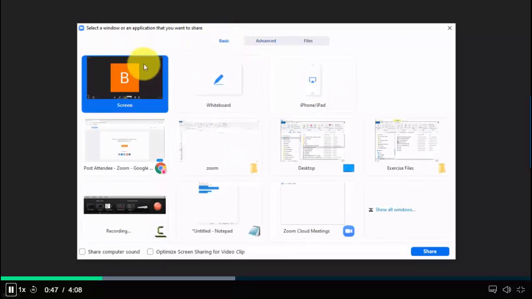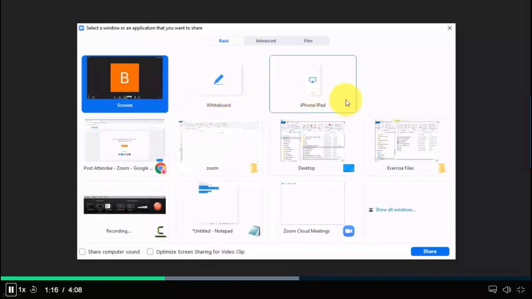Because for the basic, right, you could share your screen, whatever you're seeing in here, would be shared to everybody else. So that's the usual option that we could do. But there's a couple more options. You could just select a specific window inside your computer. So if you just want to focus, let's say, on your web browser, then you could do that. Just select the Chrome and you'll be teaching primarily inside Chrome. So even if you toggle between others, it won't be shared to the rest of the group.